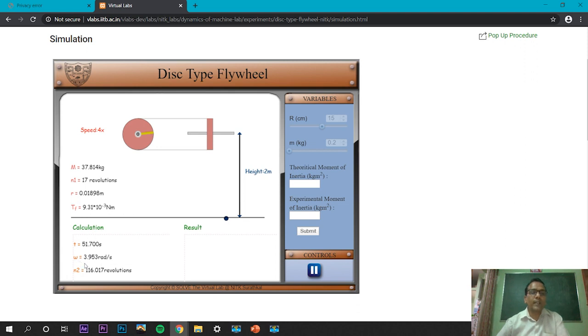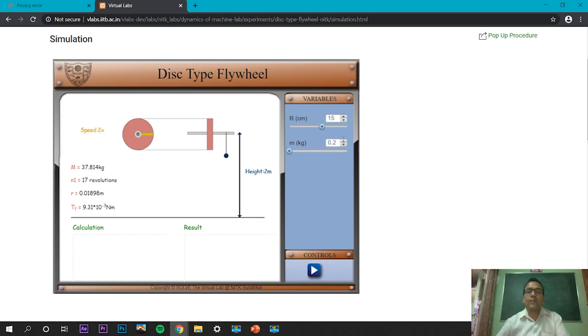Omega can be calculated, that is equivalent to 3.953 radian per second, and n2 is 116.017 revolutions. So after putting these values in the formula, one can calculate the moment of inertia experimentally, as well as the theoretical moment of inertia can be calculated by using the formula 0.5 times M R square, where R is the radius of this flywheel, where R is here.